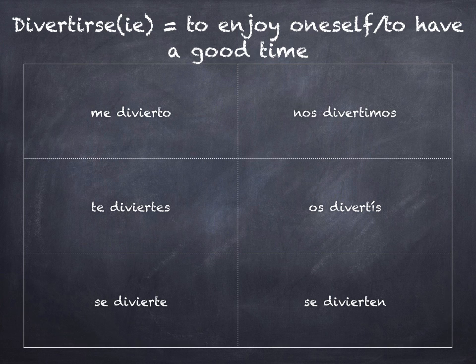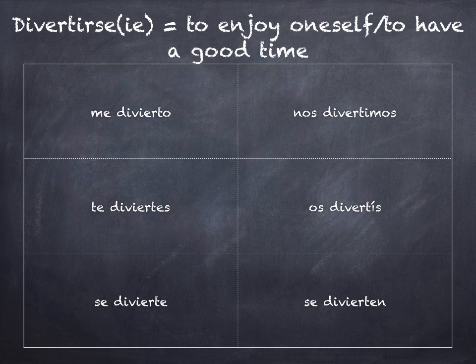Here's another example. Divertirse. Now, divertirse happens to be a stem changer. And that should give us no issue. We've dealt with stem changers before. And divertir is an E to IE stem changer. We're going to conjugate it just like any other E to IE stem changer, but we're going to add the reflexive object pronoun when we conjugate it to the beginning in the front. If we leave it infinitive, as in divertirse, we're going to hook it onto the end. So divertirse means to enjoy oneself or to have a good time.